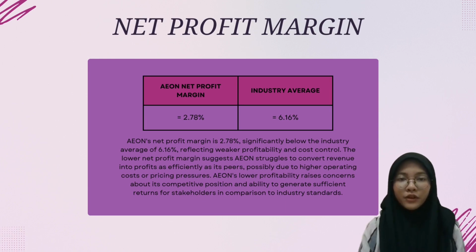However, Aeon net profit margin is only 2.78%, significantly below the industry average of 6.16%. This reflects challenges in cost control and profitability. Aeon may need to address higher operating costs or pricing pressures to improve its ability to convert revenue into profit. This will be critical for long-term competitiveness.